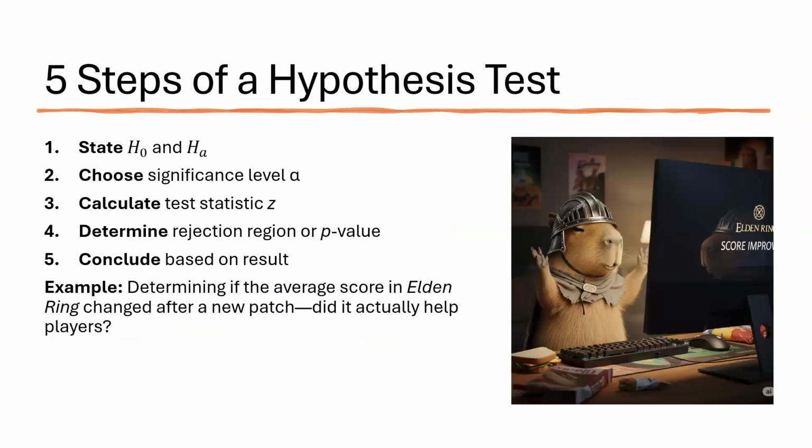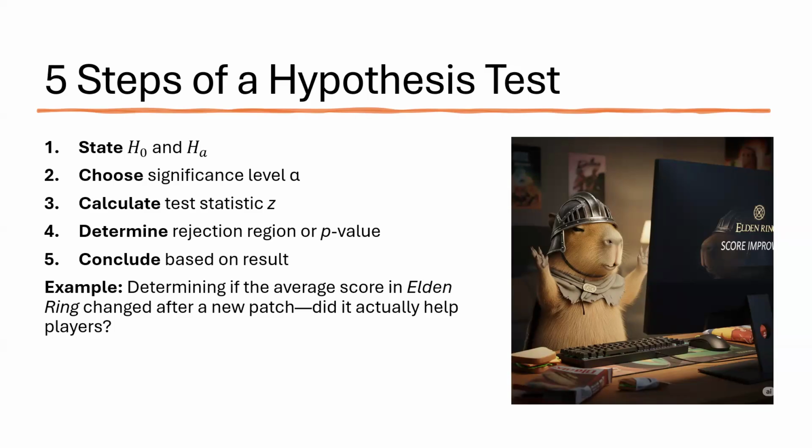Now that we know the mechanics of calculating a test statistic and setting up rejection regions, let's walk through the full process of performing a hypothesis test step by step. There are 5 essential steps you'll follow each time. First, state your hypotheses.